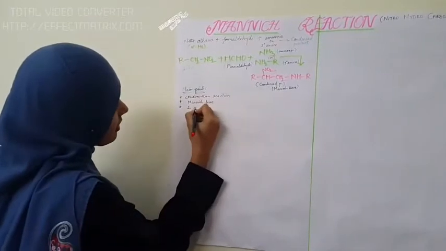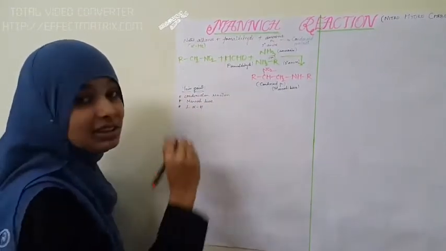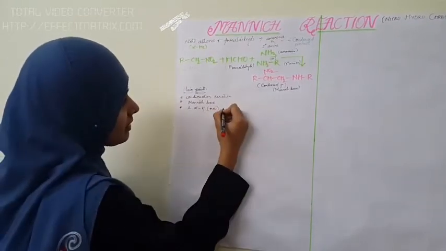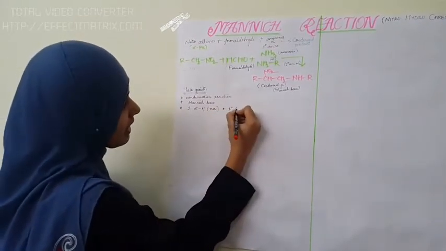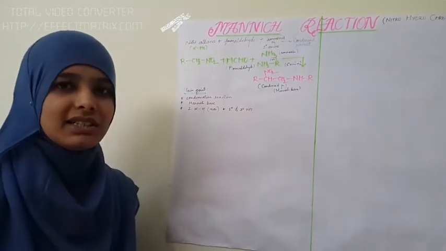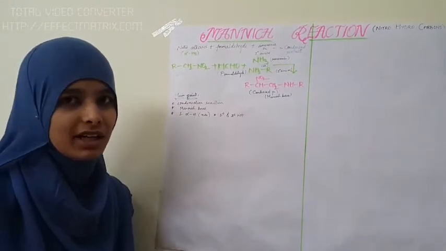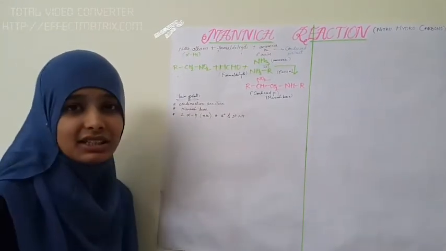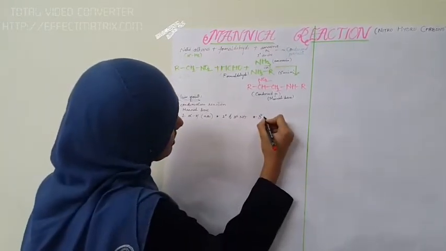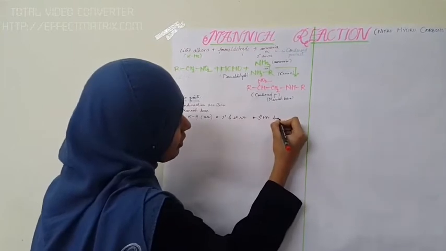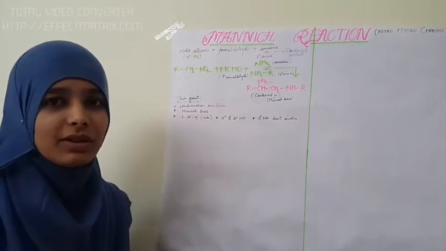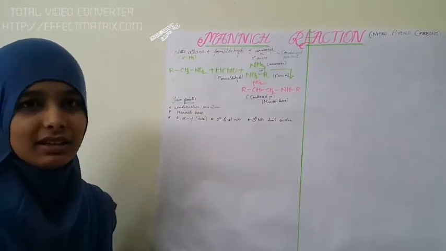So we can say that only primary and secondary nitroalkanes are involved in this reaction, because primary and secondary nitroalkanes have alpha hydrogens, but tertiary nitroalkanes do not take part in this reaction because they do not have any alpha hydrogens.